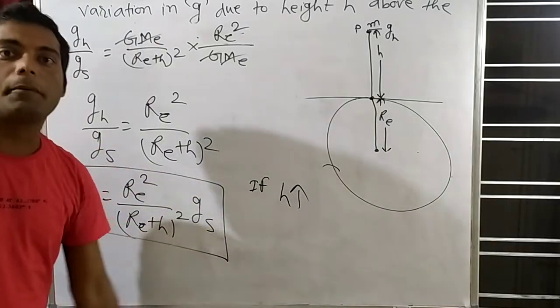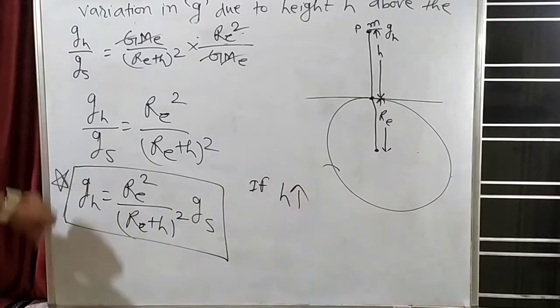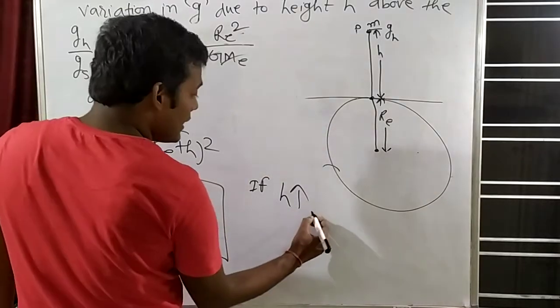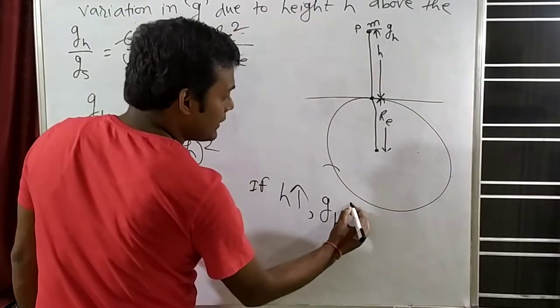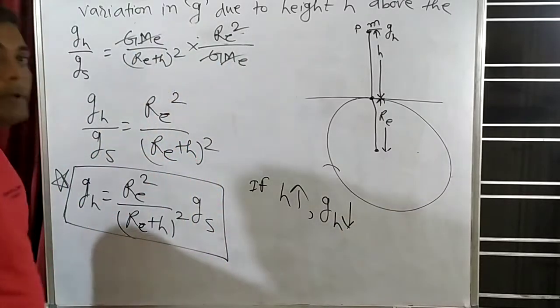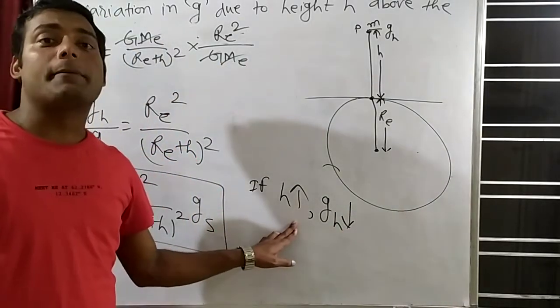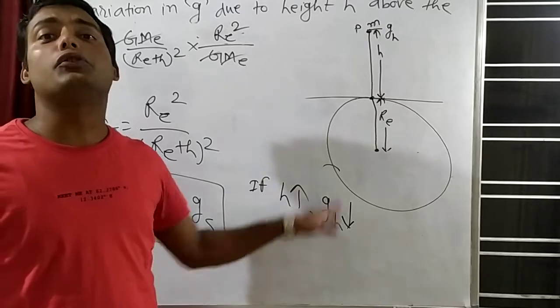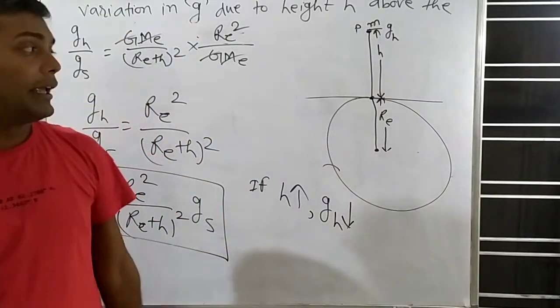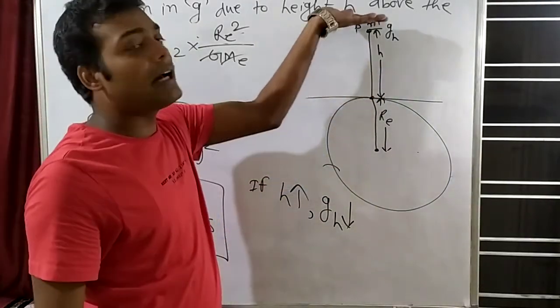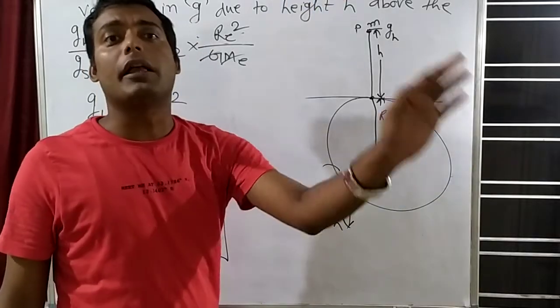Indirectly, if this increases, this decreases. So if H increases, then GH will decrease. That means when the height above the earth surface increases, the acceleration due to gravity decreases. If you go above the earth surface, acceleration due to gravity will decrease.